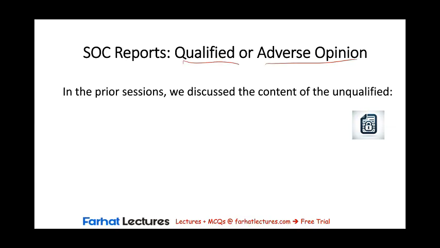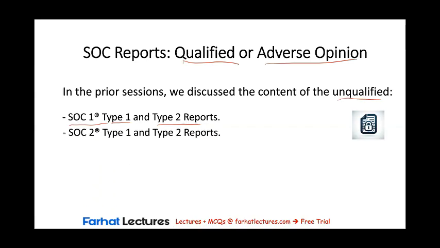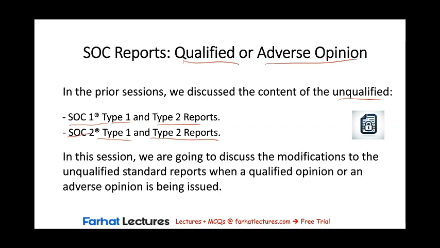In the prior sessions, we discussed the content of the unqualified SOC 1 Type 1 and Type 2 reports, and SOC 2 Type 1 and Type 2 reports. In this session, we're going to discuss the modifications to the unqualified standard reports when a qualified opinion or an adverse opinion is being issued.